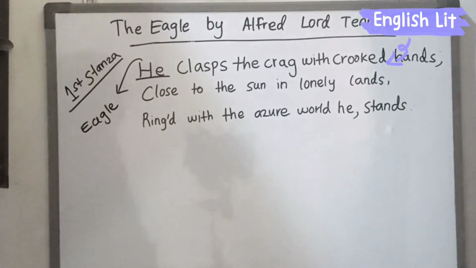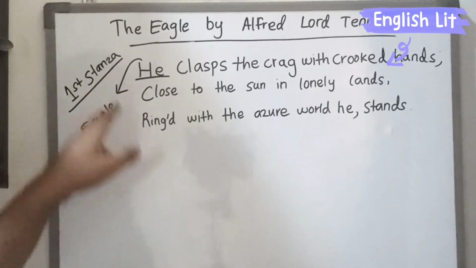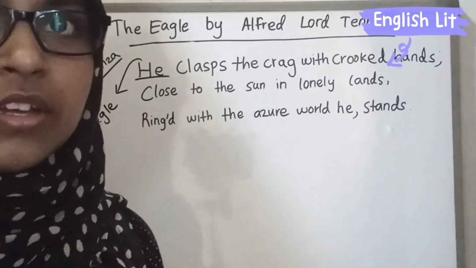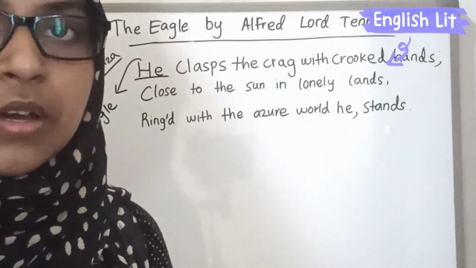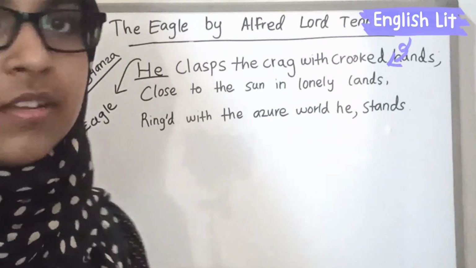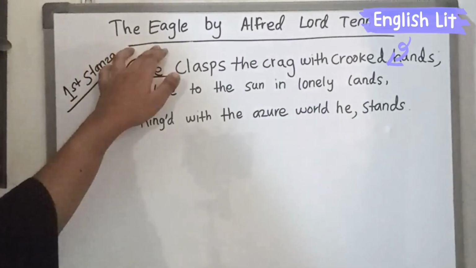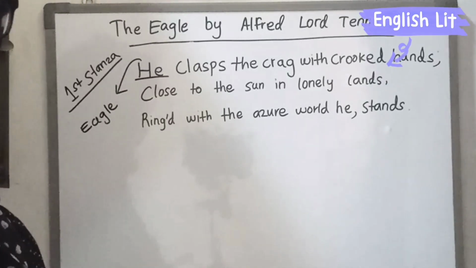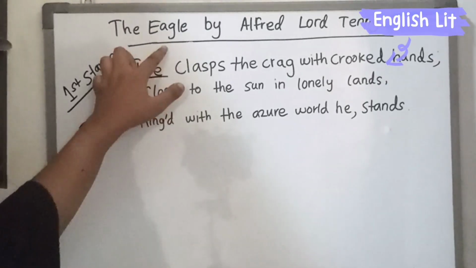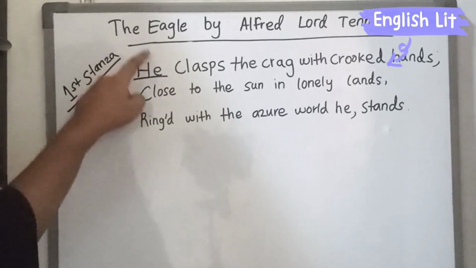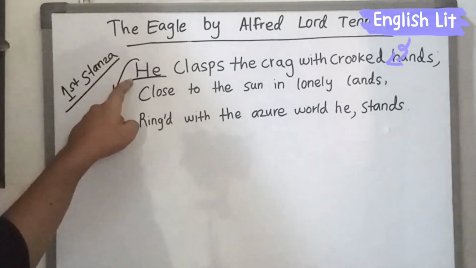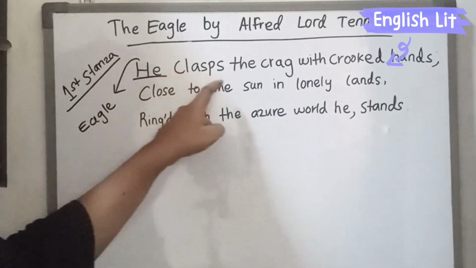He didn't say that because he thought that the eagle is some kind of bird which possesses power. The eagle is a more powerful bird than the other birds. So he gave the human traits to the eagle. That's why he started with the pronoun he. He clasps the crag with crooked hands.